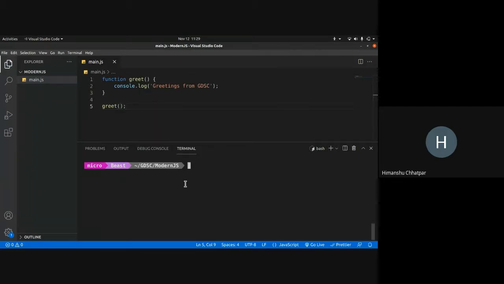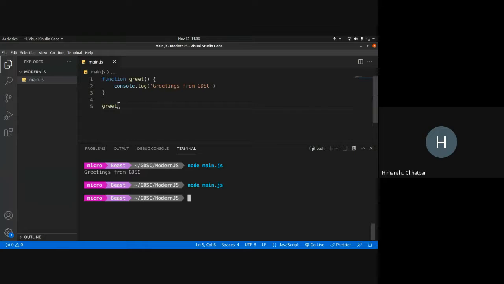Right. So what this does is it looks up the function definition, sees a greet function, and executes it. Now, what if I remove this part? It doesn't do anything. Why? Because I'm not telling it to go and execute the function. I'm just treating it as a variable.